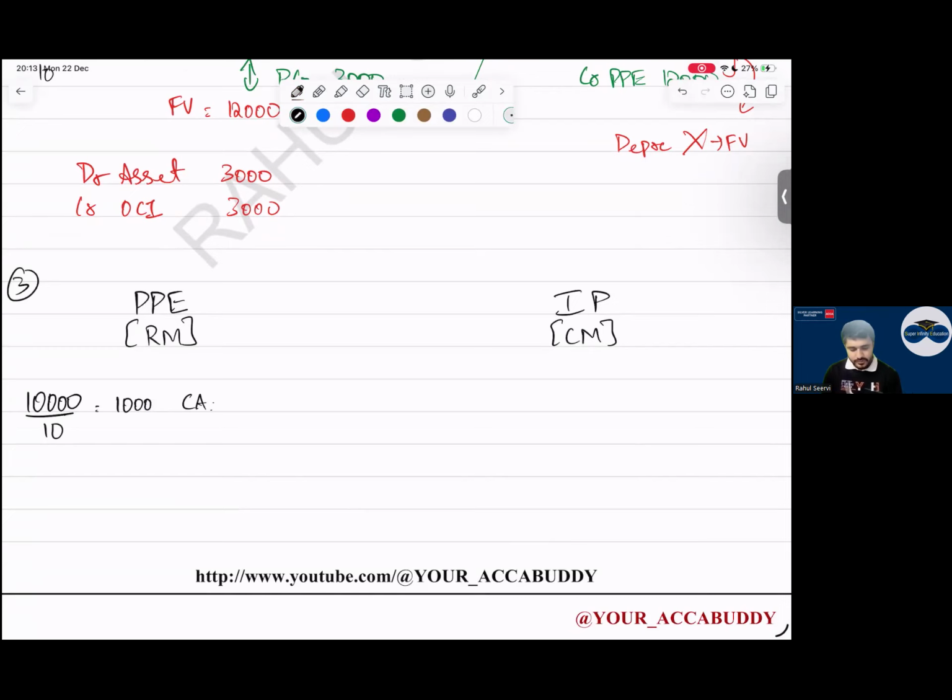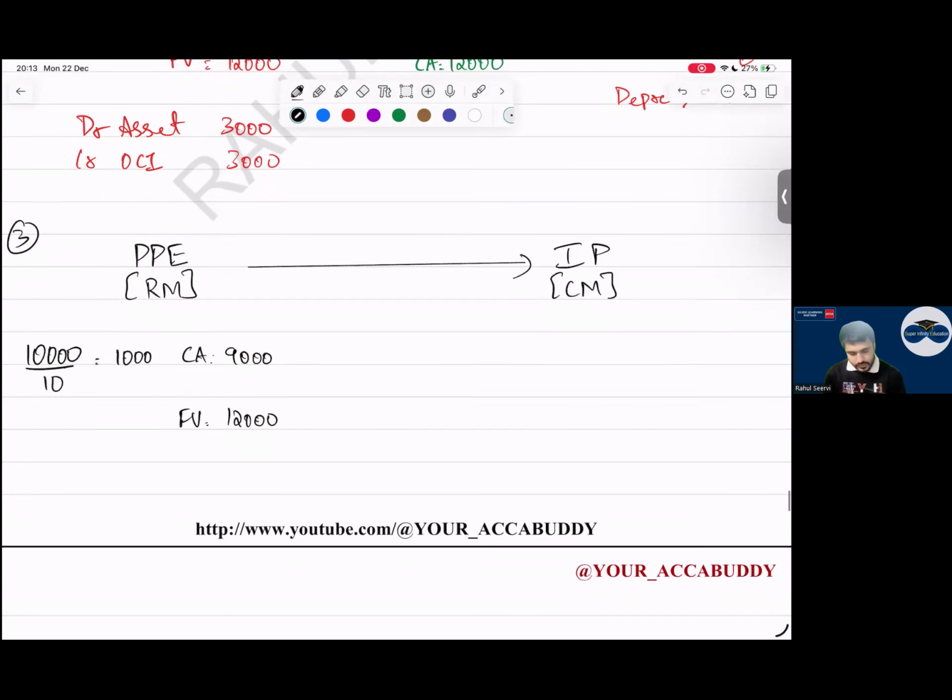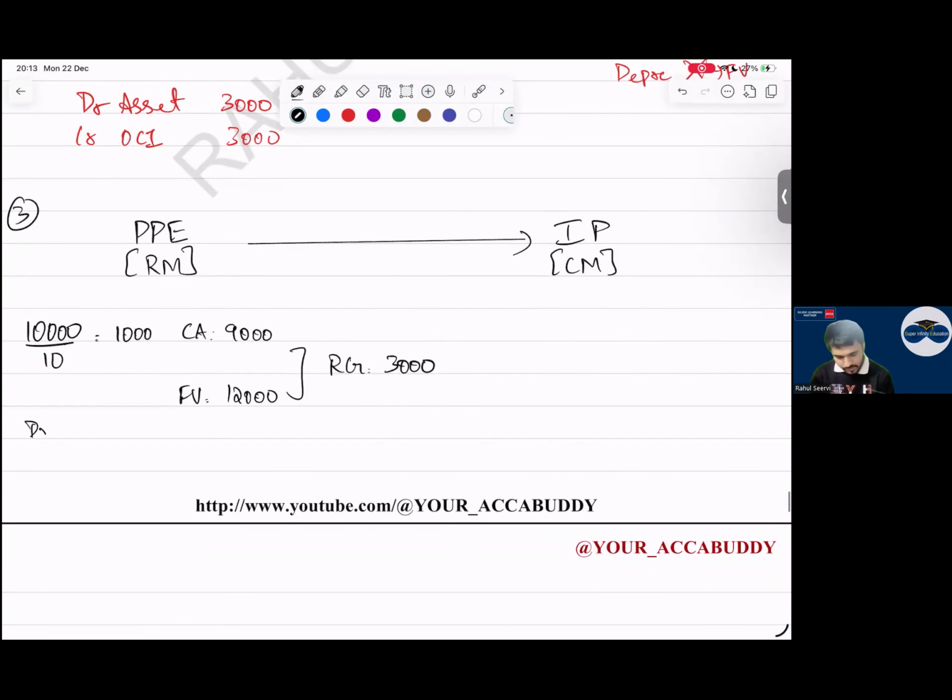Carrying amount is how much, everyone? 9,000. Fair value is what, sir? 12,000. So revaluation gain is 3,000. Entry: debit asset account, credit OCI. Yes, sir.